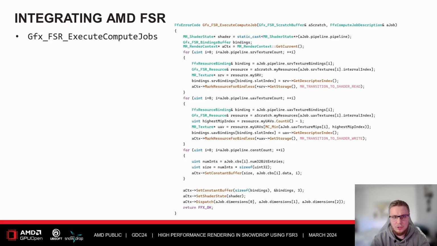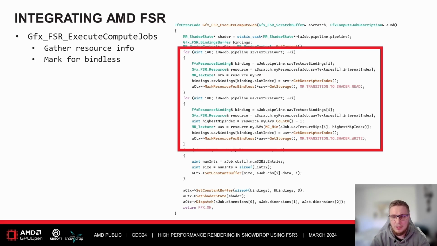Looking at the execute compute job function, there's a bunch of things happening. By hooking our own callbacks, we get fine-grained control over all the scheduling. So we can also take decisions to either change the behaviors or add things like quality of life improvements. The first thing that we do is to gather resource information. We have moved the entire FSR implementation into bindless. So this part is where we extract the descriptor indices. And we also run for each resource a specific function that we call mark resource for bindless. This one essentially just transitions the resource into the state that you want, and it checks for residency.